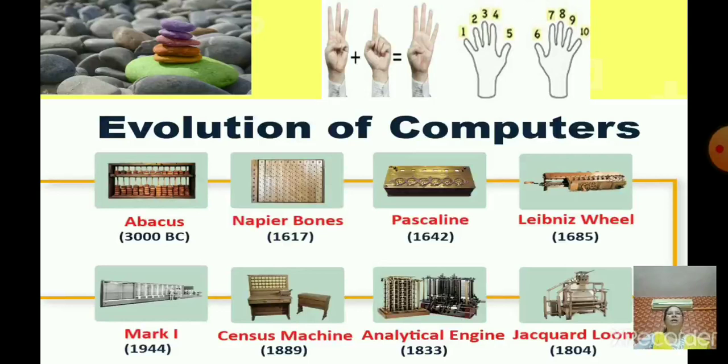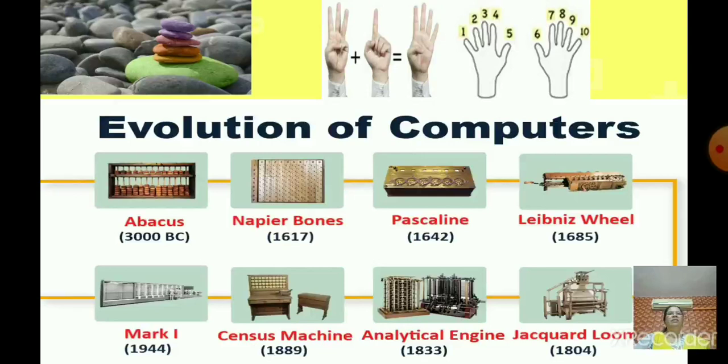What is the purpose of the Pascaline machine? Adding and subtracting 2 numbers directly, and performing multiplication and division through repeated addition or subtraction.